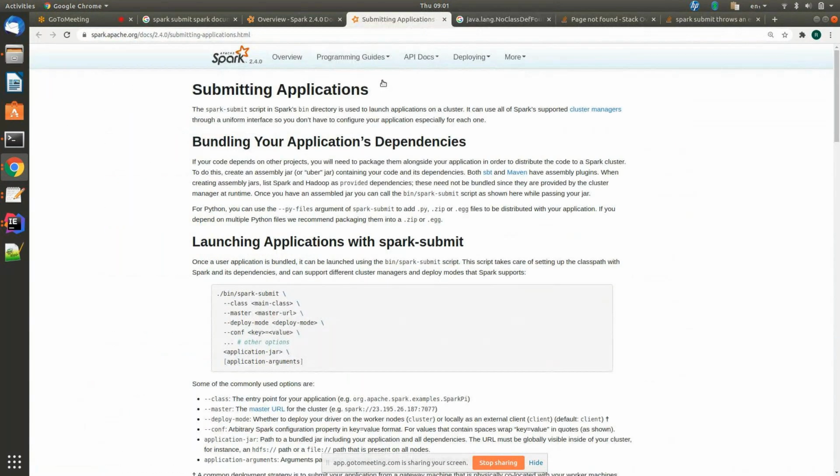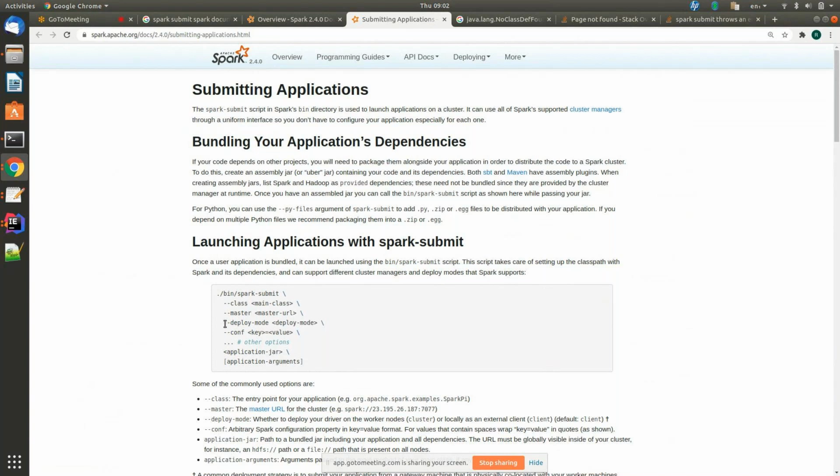Local is one. The most important part is deploy mode. As I was telling you earlier, there are two deploy modes: client mode and cluster mode. What is a client and what is a cluster?